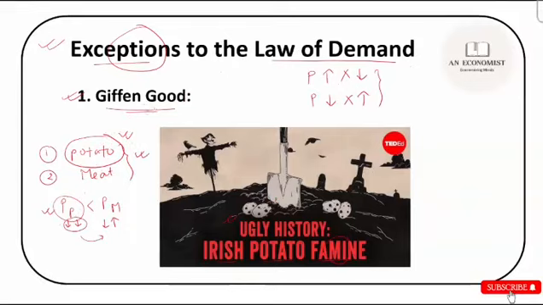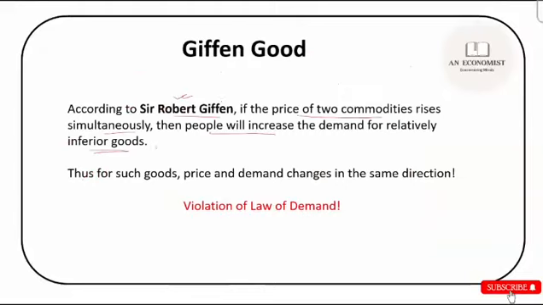This is the Giffen good, and there is a distinction between a Giffen good and an inferior good. They are not the same. We will discuss it in some later videos. As of now, just understand that Giffen goods are some special cases of inferior goods where the price and the quantity demanded move in the same direction. So if price falls, the quantity demanded will also fall, and if price rises, the quantity demanded will also rise.